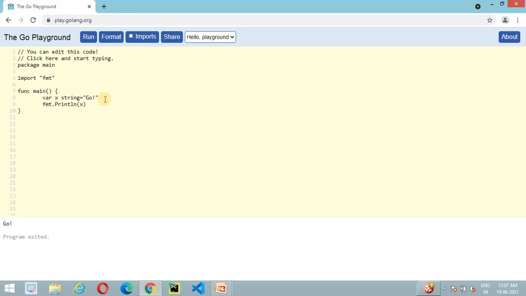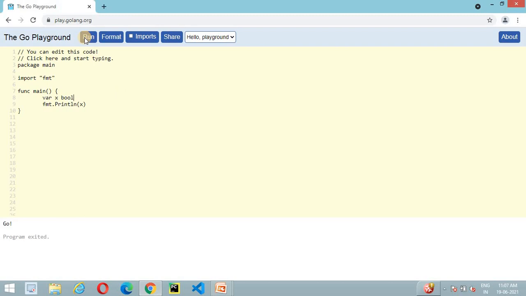Let's move on to the last one, which is bool. So boolean values are, as we mentioned, either true or false, nothing else. In Go, the bool keyword is used to declare a boolean variable. The value is either true or false. By default the value is false.